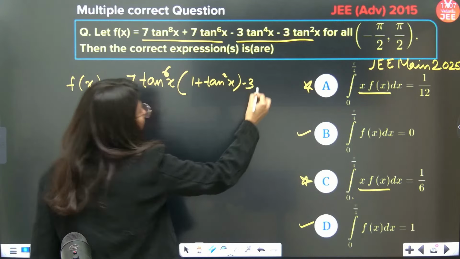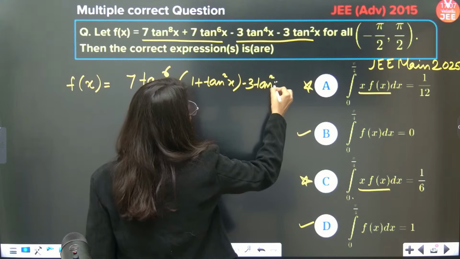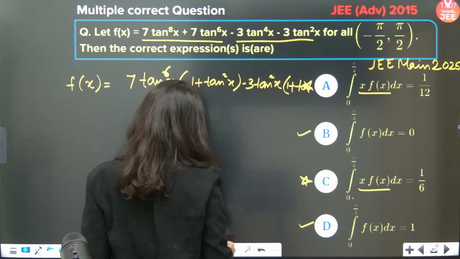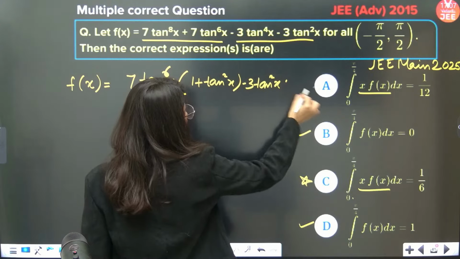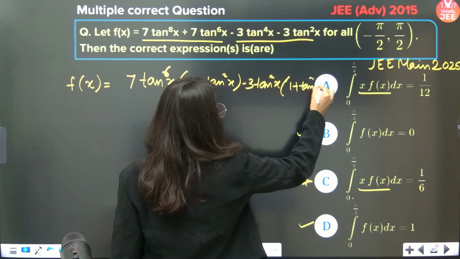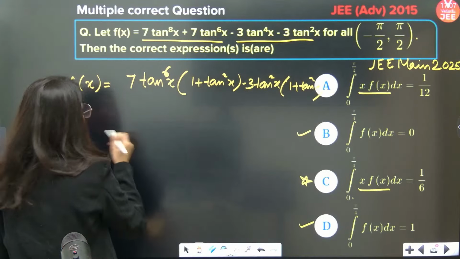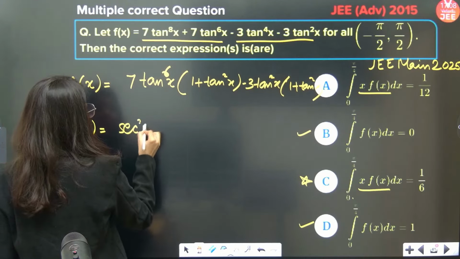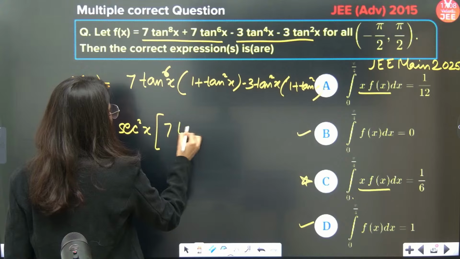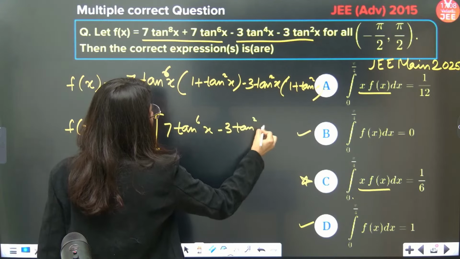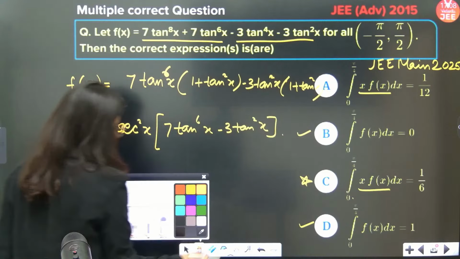Minus 3 tan square x, if you have taken common, this is 1 plus tan square x. Yes or no? Correct. So f(x) is equal to 1 plus tan square x, which is sec square x, times 7 tan power 6x minus 3 tan square x. This is your f(x).